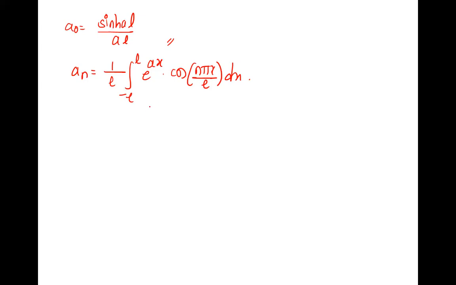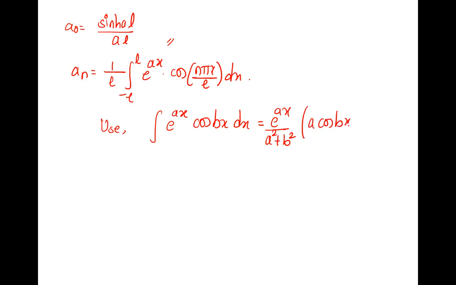In such cases we have two formulae. Integration of e raised to ax into cos bx dx is e raised to ax upon a square plus b square, into a cos bx plus b sin bx. Whenever it is cos, there is a plus in between; if it is sine, there will be a negative.